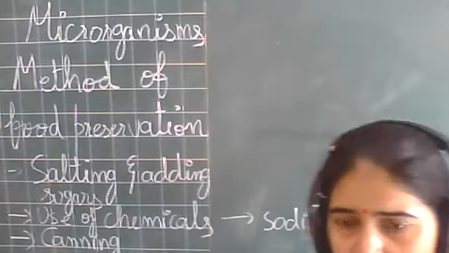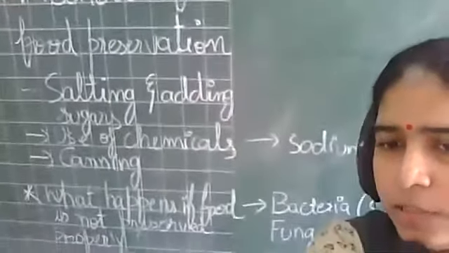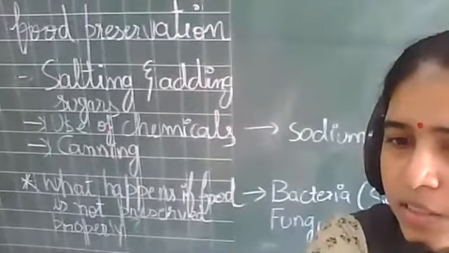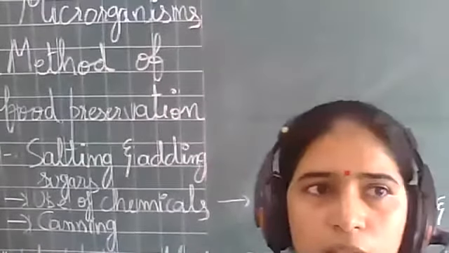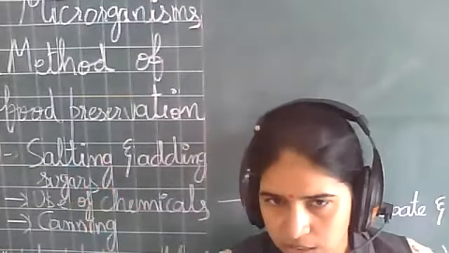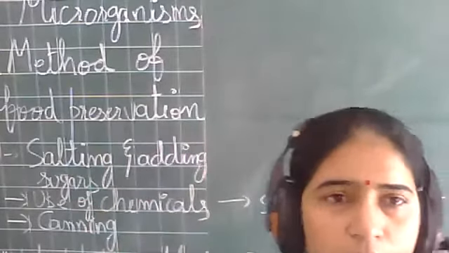And then we will move on to the last topic of the chapter, which is what will happen if the food is not preserved properly. What will happen if the food is not preserved properly? Right, children? So, let's begin with the first method of food preservation for today's class, salting and adding sugars, right?